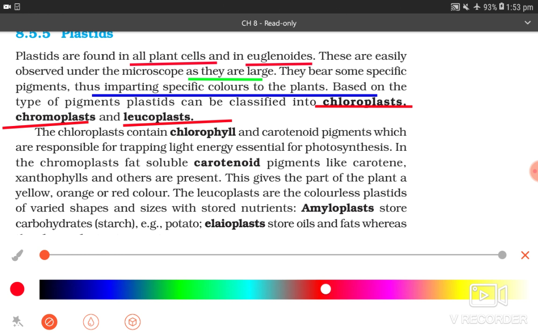The chloroplast contain chlorophyll and carotenoid pigments which are responsible for trapping light energy essential for photosynthesis. In the chromoplast, fat-soluble carotenoid pigments like carotene, xanthophylls, and others are present. This gives the part of a plant a yellow, orange, or red color.